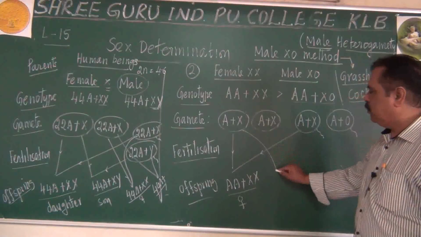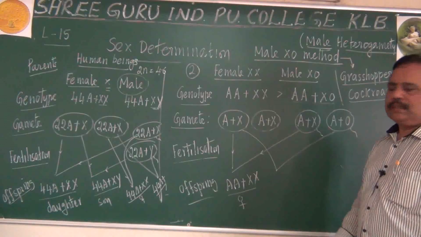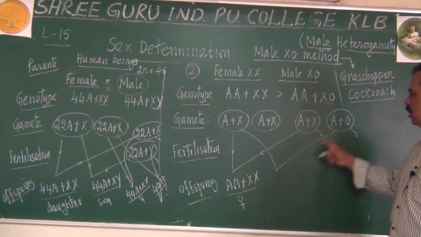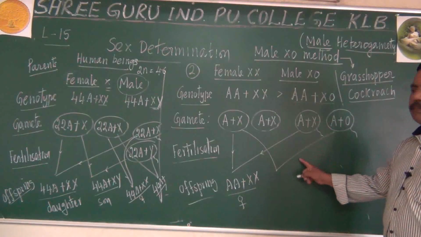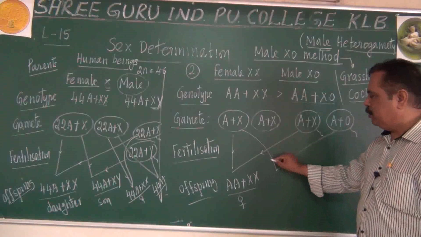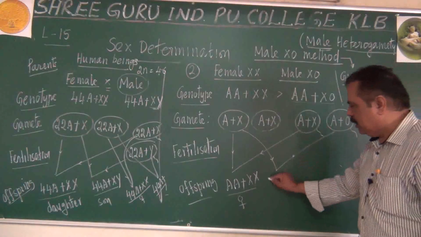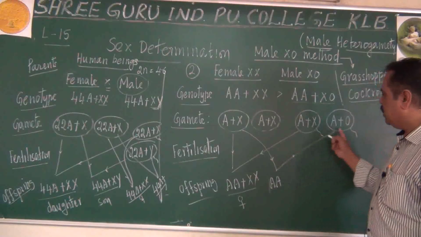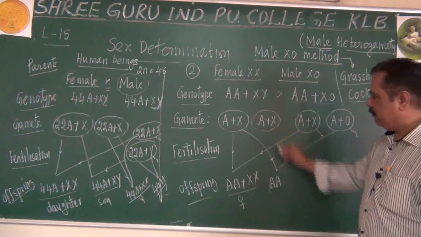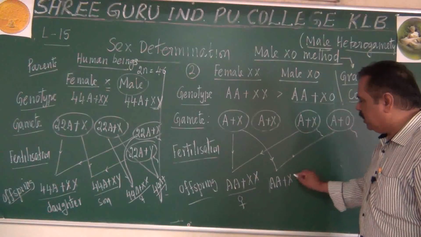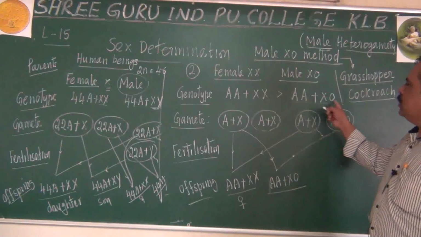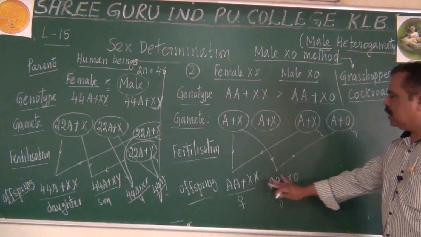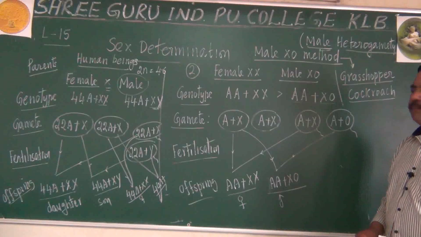What about the fusion of these two gametes? The sperm will contribute no allosome, zero allosome, and the mother's ovum will contribute one X chromosome. The resulting offspring will be AA, one paternal A and one maternal A, with X0 condition. If an individual contains AA plus X0, it will be a male. A son grasshopper is produced here.